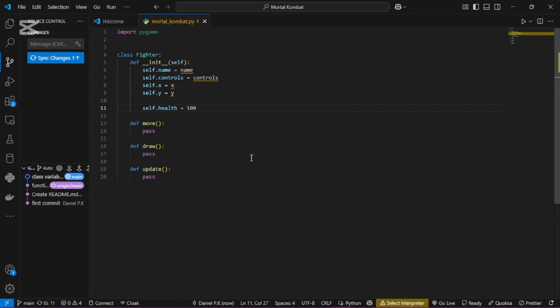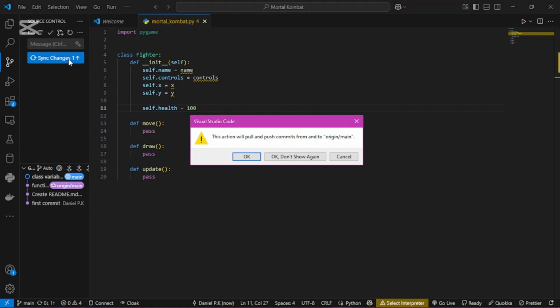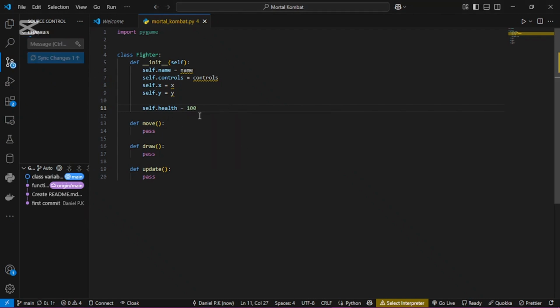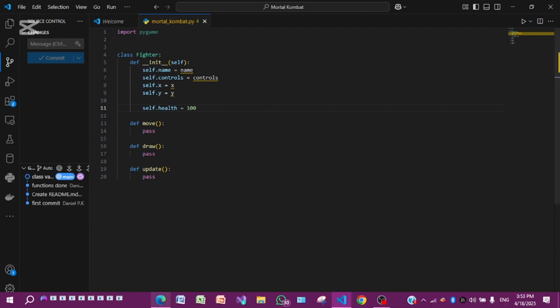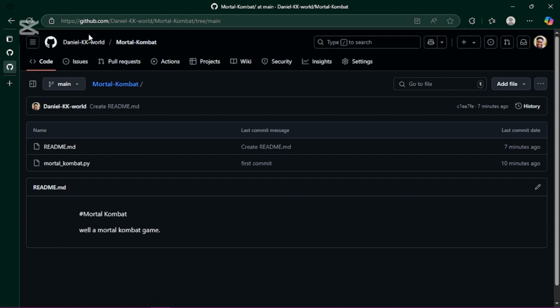Yeah. So if we stage this one too, when we come here, now we sync our changes. That's going to send everything up to our profile online. Hub is going to host it on the hub. That's why it's called GitHub. So now I come here and I click. Let me try to refresh.